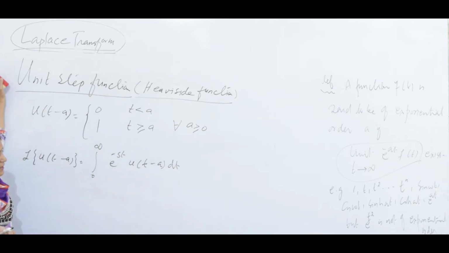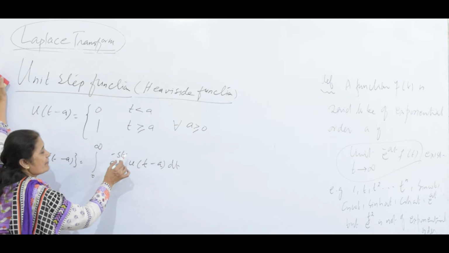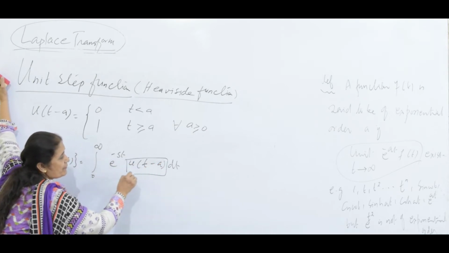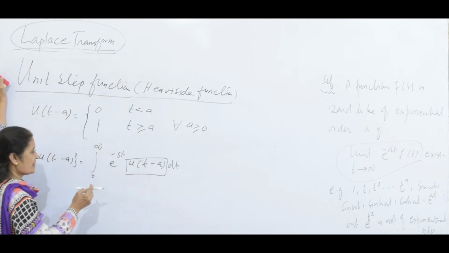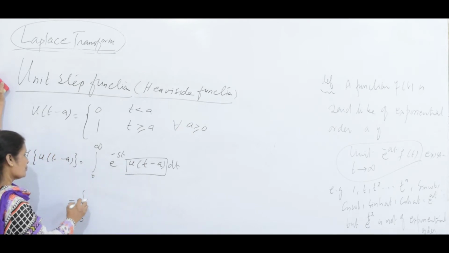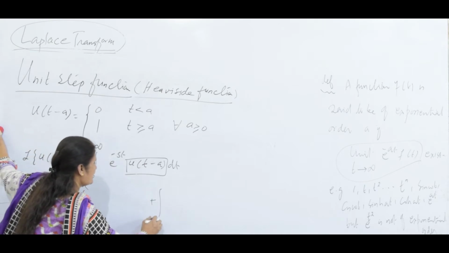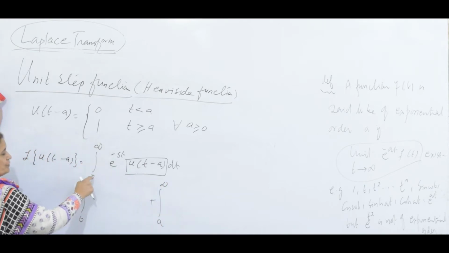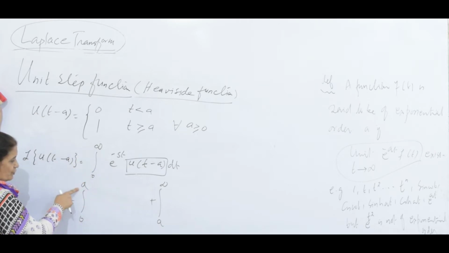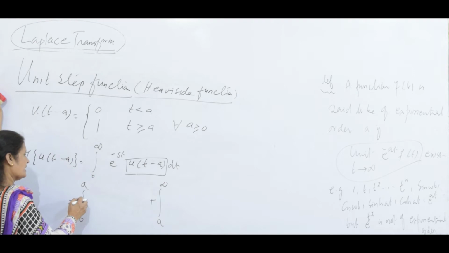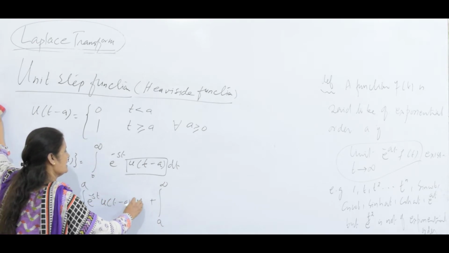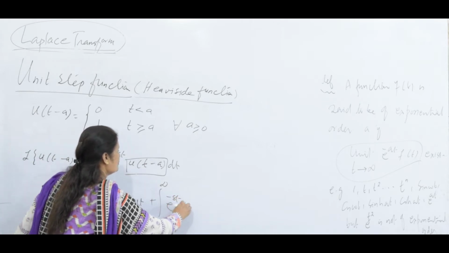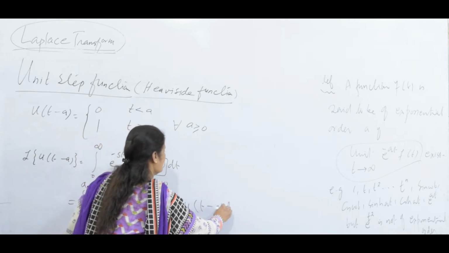It is very interesting to note that whenever the unit step function appears in the integral sign, you interpret it by splitting up the length of the interval. 0 to infinity can be split as 0 to a plus a to infinity, and this is the integral of e^(-st) u(t minus a) dt over each part.